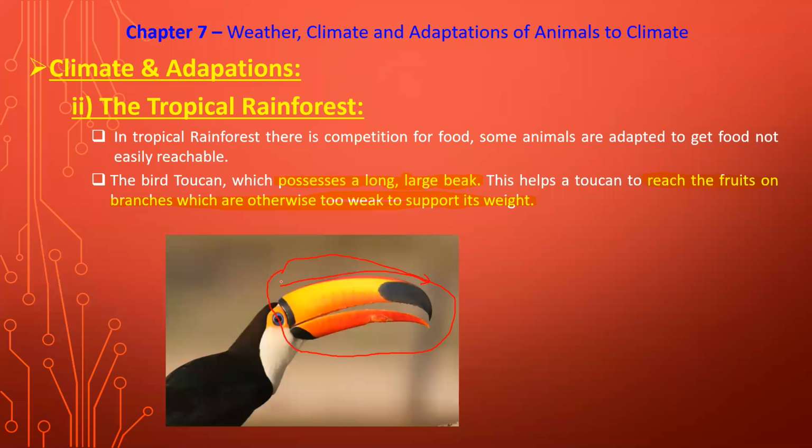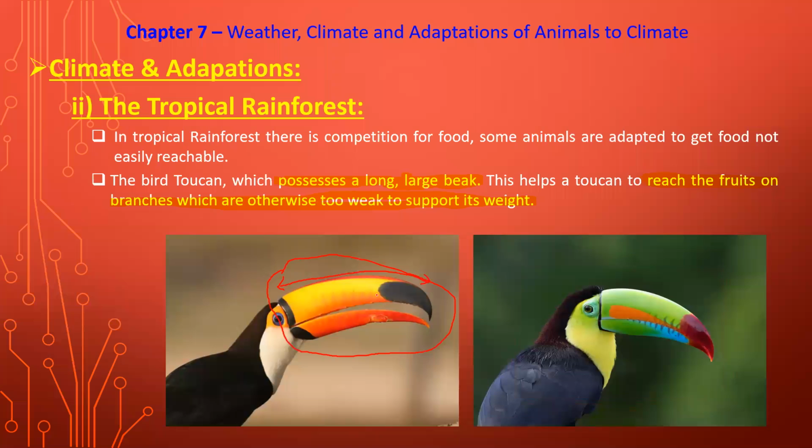That means the length of that beak is very long and large. That means its thickness is also very large. That means its beak is very strong to hold such foods which cannot be easily obtained by the other birds or other animals. So in such a way this bird has adapted to such conditions where it can easily reach those food particles or those fruits, and it can capture those foods very easily.